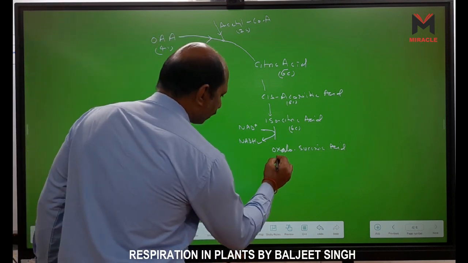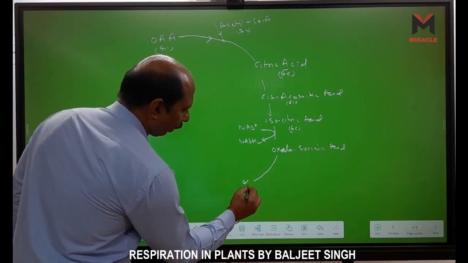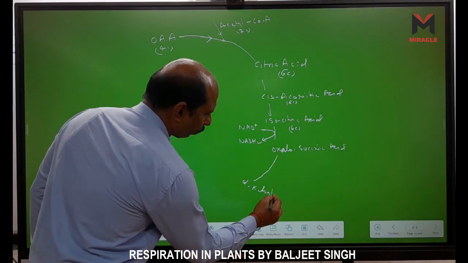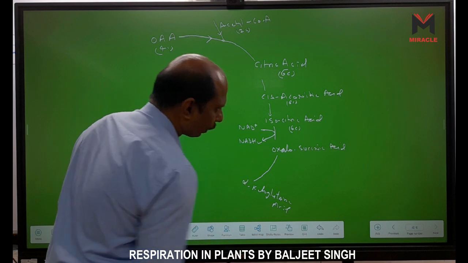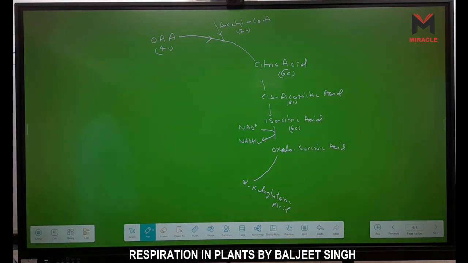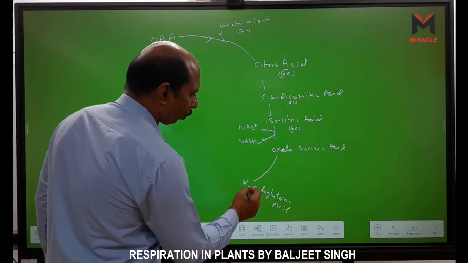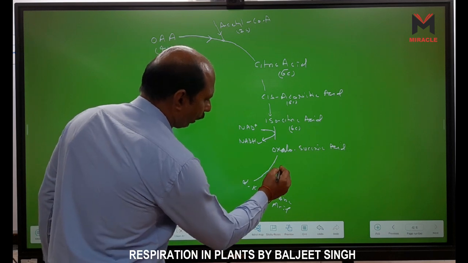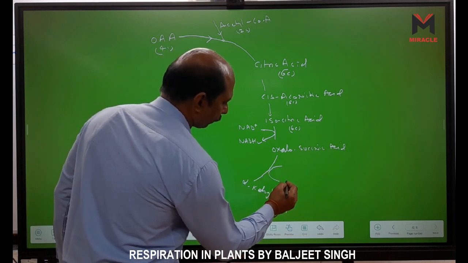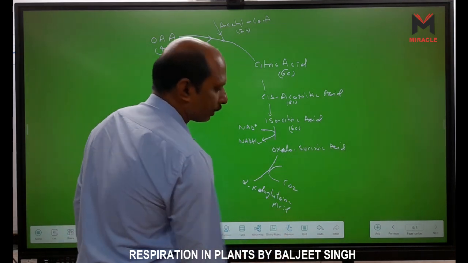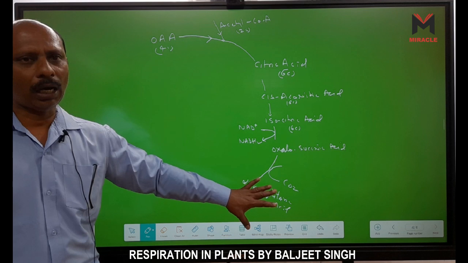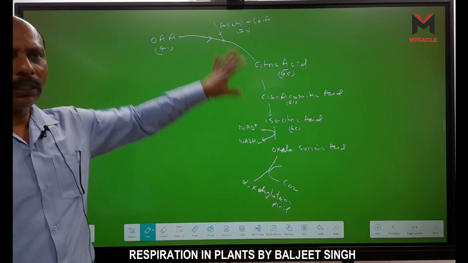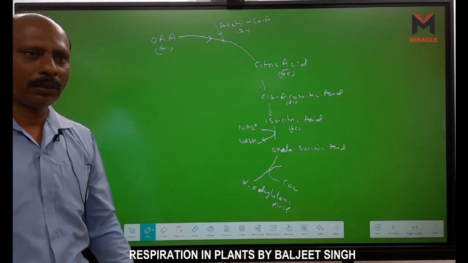Then oxalosuccinic acid is converted into alpha ketoglutaric acid. In the formation of alpha ketoglutaric acid, one CO2 is released. In Krebs cycle, it is the first carbon which is released. Another carbon is released in linking reaction, right?